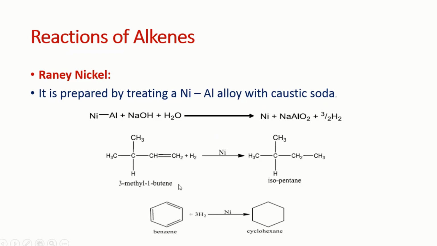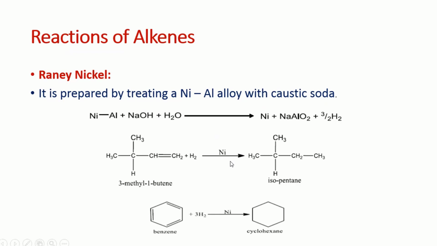So this is one of the examples. There's a double bond. So one hydrogen will add to this carbon atom, the second hydrogen will add to this carbon atom, and the double bond will change to a single bond. Similarly, we can see this is benzene. It has 3 double bonds. It means 3 molecules of hydrogen will add, because for 1 double bond, we use 1 molecule. For 3 double bonds, we will use 3 molecules, and it is converted into cyclohexane. And we use the hydrogen which is produced by the Raney nickel. So this is the method for the hydrogenation.